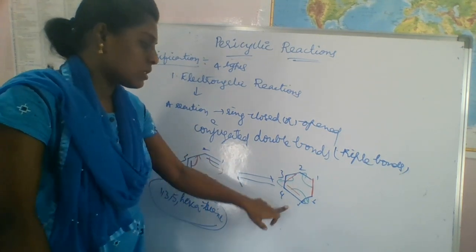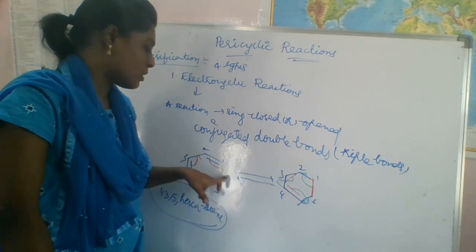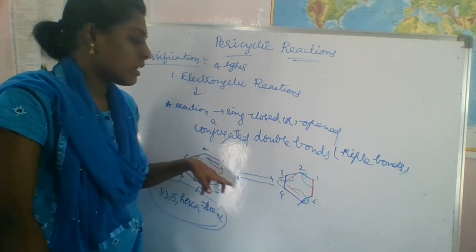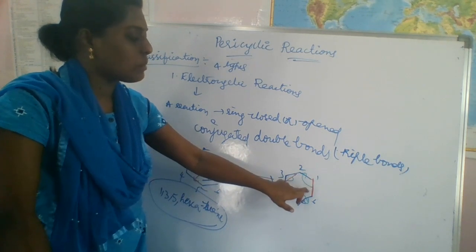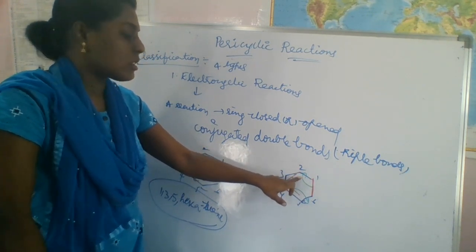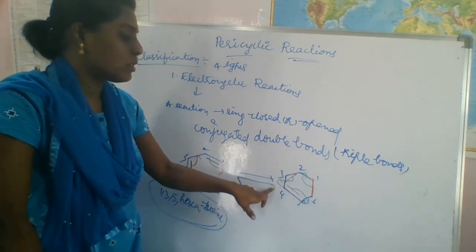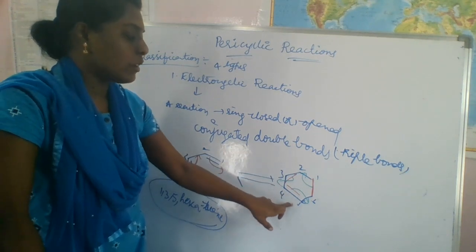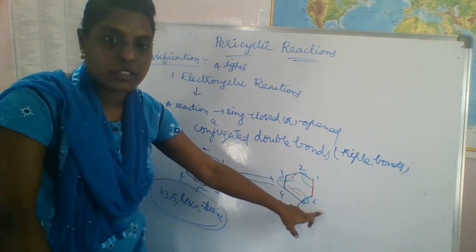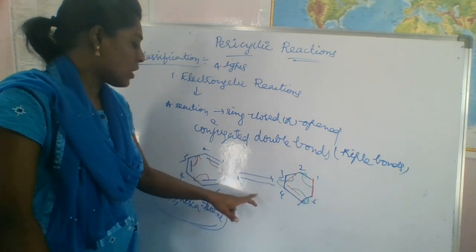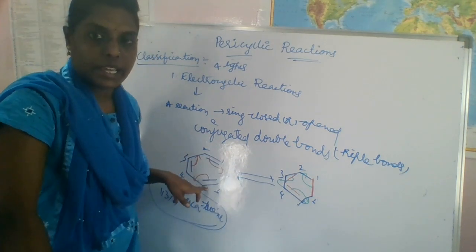Here ring closing takes place by shifting of electrons, these pi bonds. Next we can shift this sigma bond here, thereby this bond will shift to 3 to 4, and the 4 to 5 bond will shift to 5 to 6. So thereby ring opening takes place.